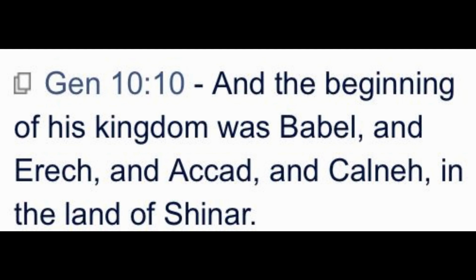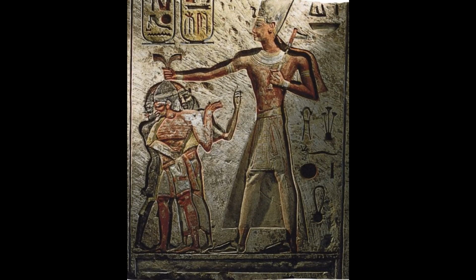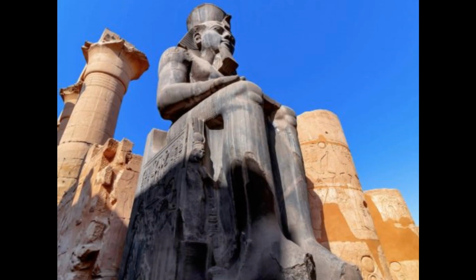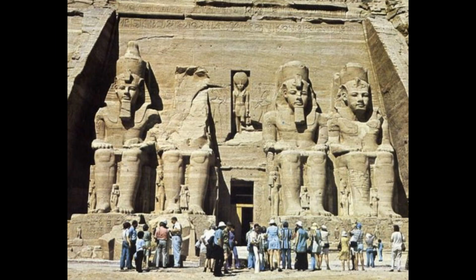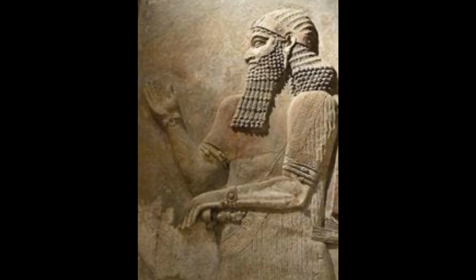They came from the east and likely migrated to the east: Babel, Erech, Akkad, and Calneh. As king, he would have appointed leaders. Babel, Egypt, would have belonged to Nimrod, as it was the greatest architectural feat of the ancient world. Erech, or Uruk, the capital of Sumer of the ancient Sumerians. Akkad, the land of the Akkadians.